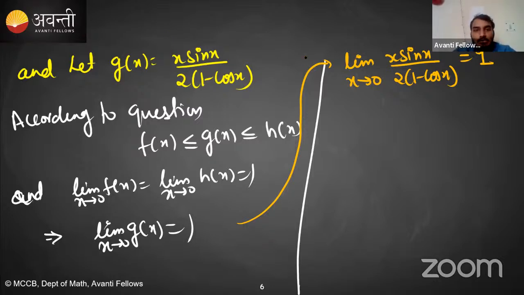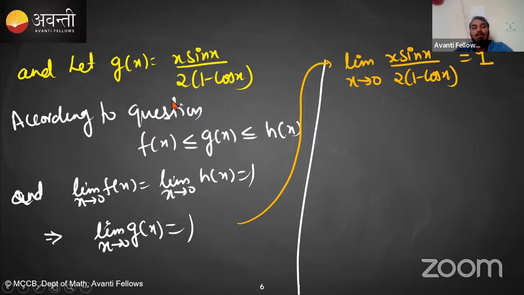Did you see the application of the limits? Did you see the application of the sandwich theorem? So we found the limit of f of x and h of x, and they are equal. So automatically the limit of g of x at x tending towards 0 will be 1. Is this clear, everyone? Please let me know in the chat box. Is there any doubt in this question or not?